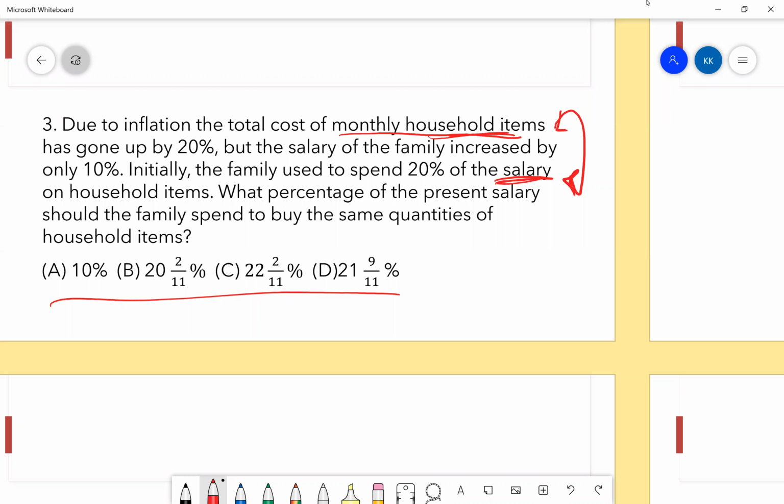Yeah, go ahead. Like 22 by 11, I solved it like 11 into 20 plus 2. Yeah, there's nothing wrong, it's okay.